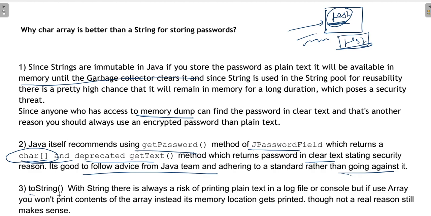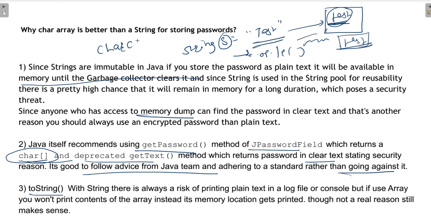The third thing is toString. Suppose you have a string s equal to "test". If you print s using System.out.println, it will print test as it is. So it is very risky, because all of that will be printed on the console. But if you take a character array,